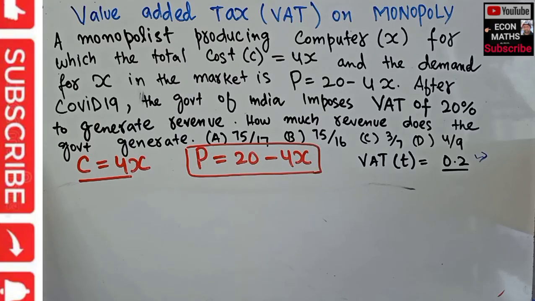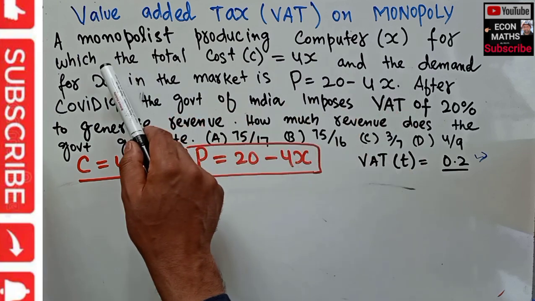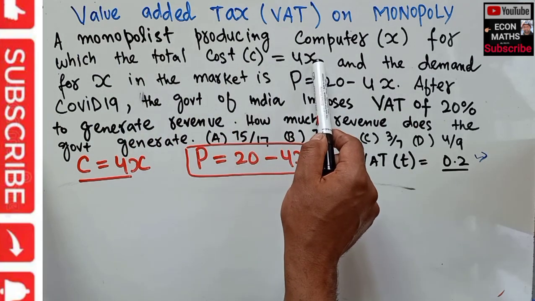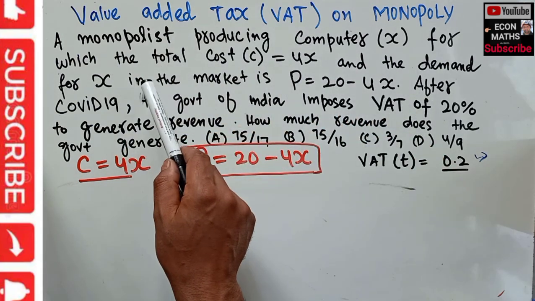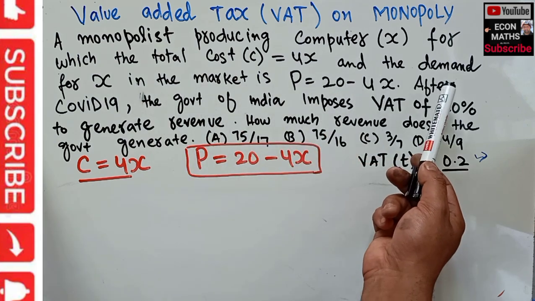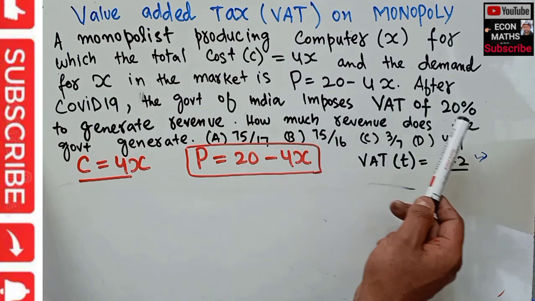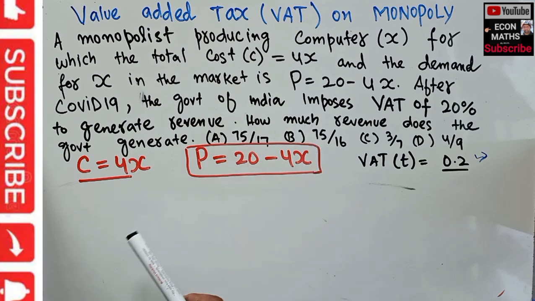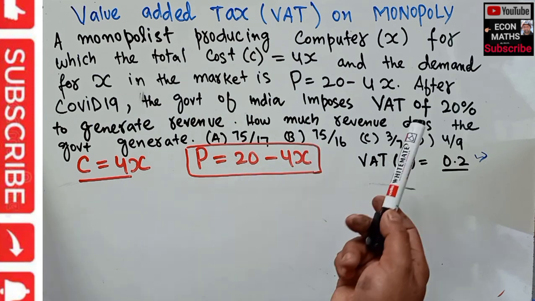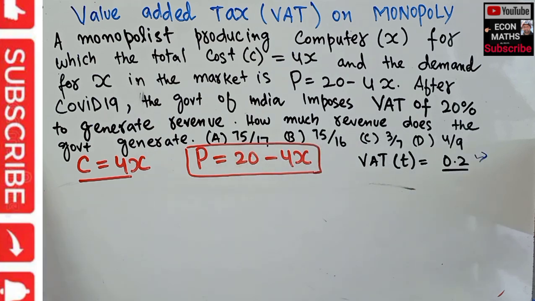In this video, we will learn the impact of the value-added tax on the monopoly and corresponding government revenue. The question is, a monopolist producing computers denoted by X, for which the total cost is 4X and the market demand function is P equals 20 minus 4X. After COVID-19, the government of India imposes a value-added tax of 20% to generate revenue. We need to find out how much revenue will be generated by this rate of 20%. Options are being given. We need to find out the correct option.